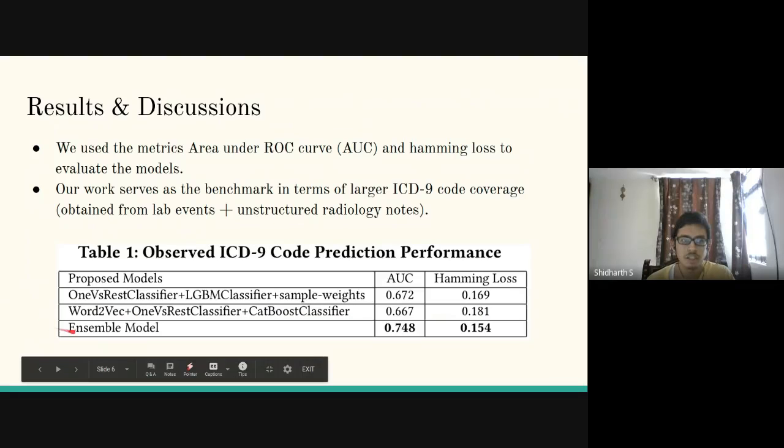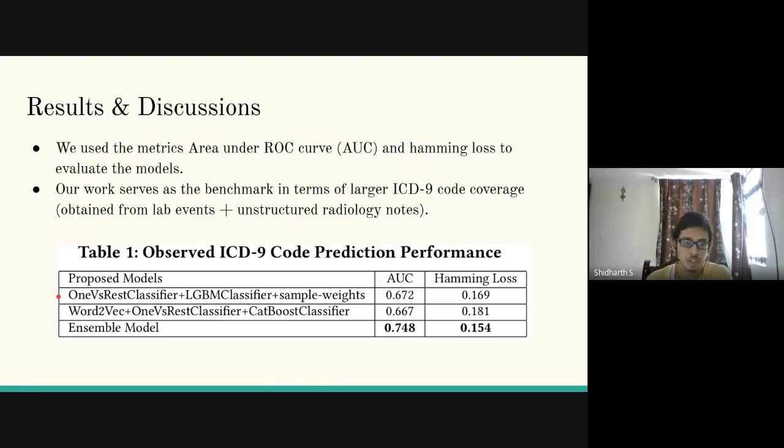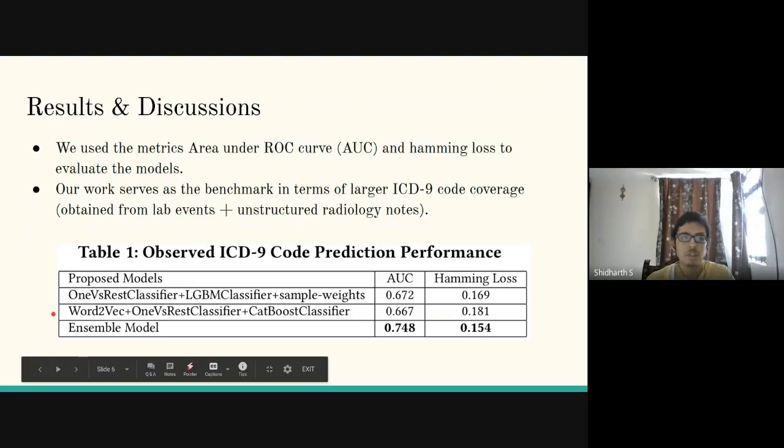The final ensemble model is made by taking a weighted sum of both the ensemble models of the structured data set as well as the unstructured data set. And we see that it outperforms both the individual ensemble models.